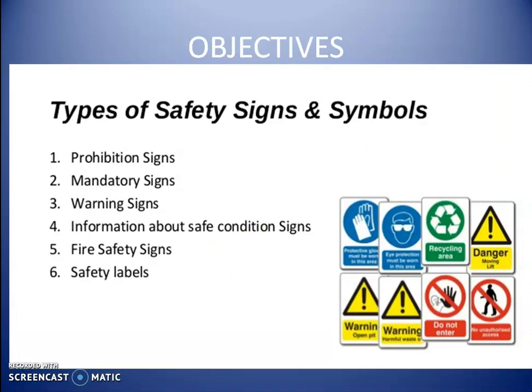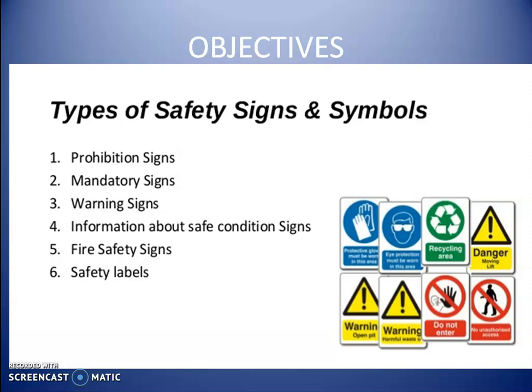So we have six types of signs. First one, prohibition signs; second, mandatory signs; third, warning signs; fourth, information about safety condition signs; fifth, fire safety signs; sixth, safety labels.